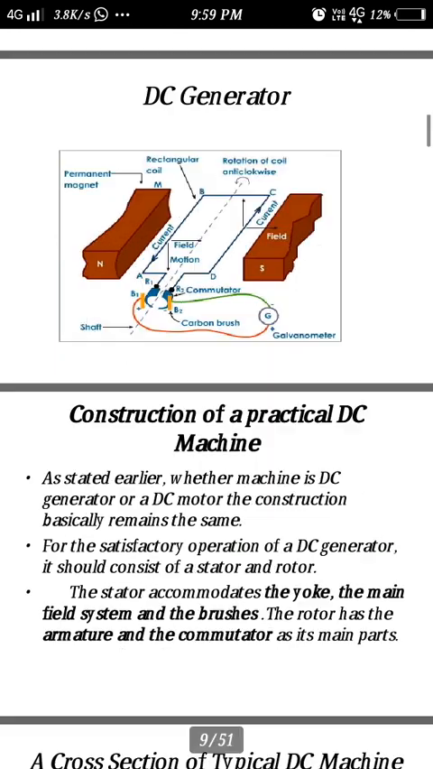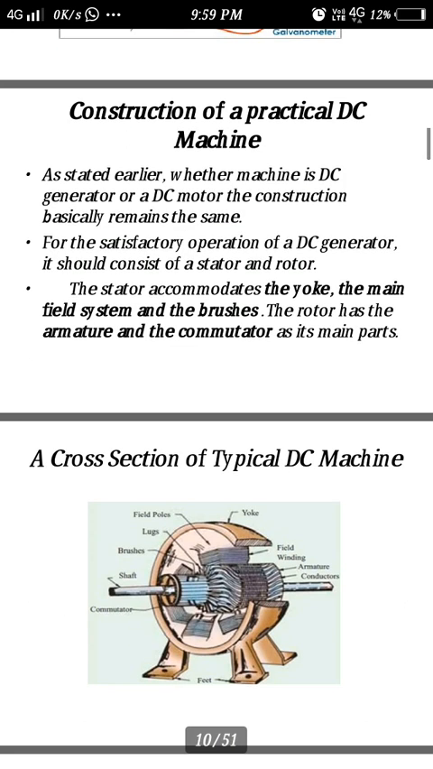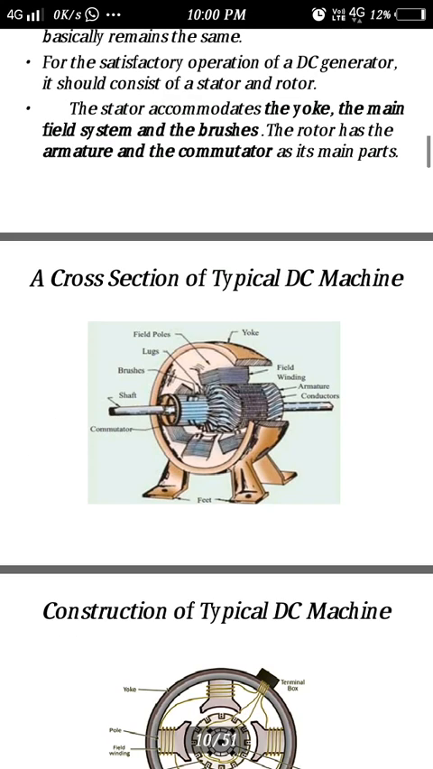Okay, then the construction of a practical DC machine. The construction is the same for both generator and motor, so generally it is called a DC machine. Whether a machine is a DC generator or a DC motor, the construction basically remains the same. The main two parts are the stator and the rotor. The stator accommodates the yoke, main field system and the brushes. The rotor has the armature and commutator as its main parts.